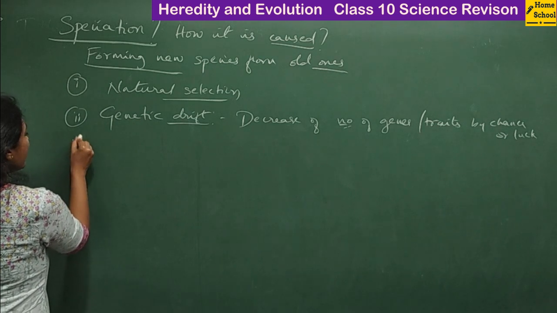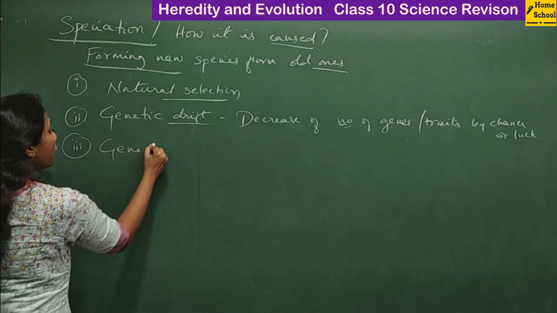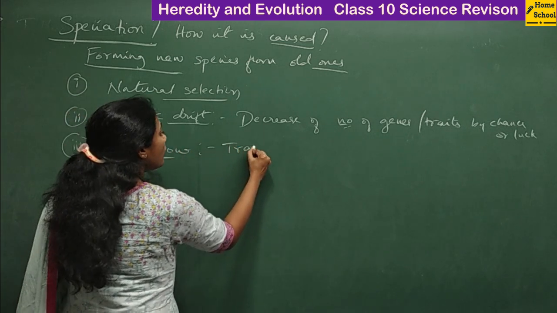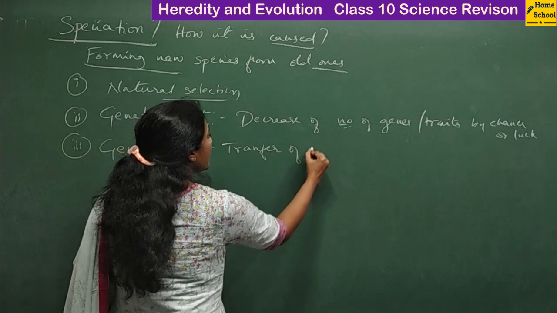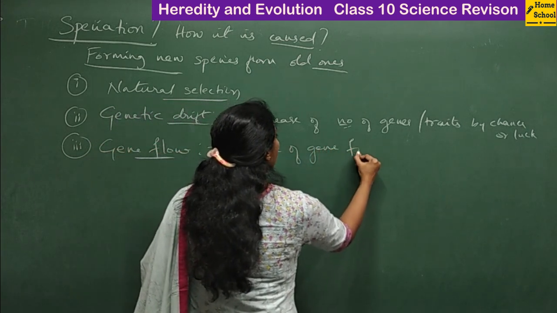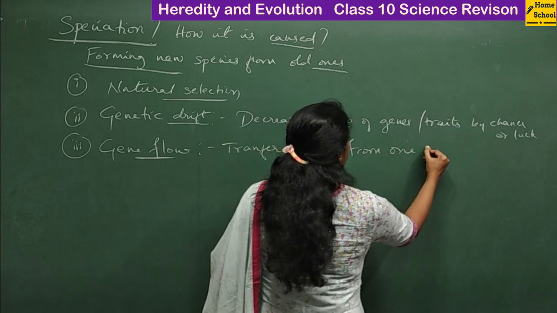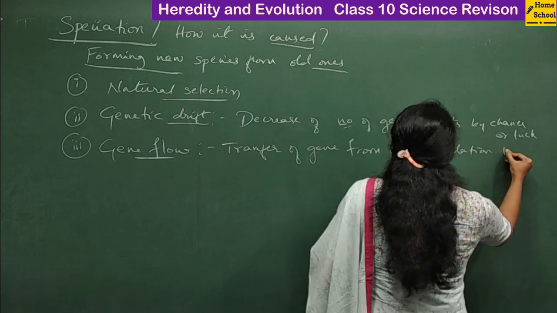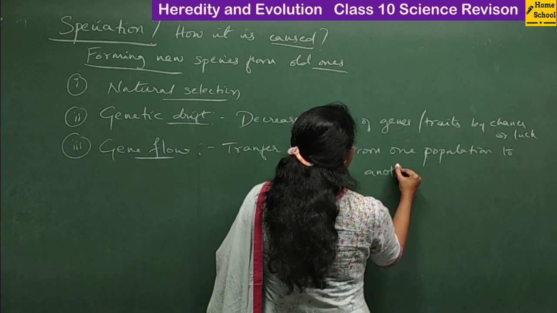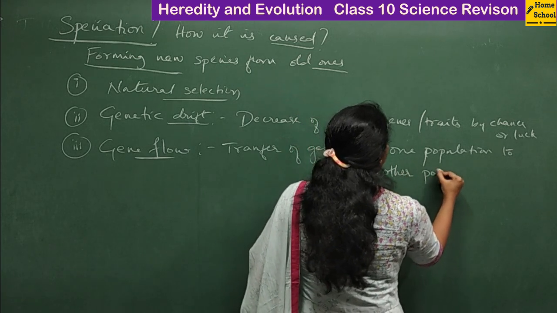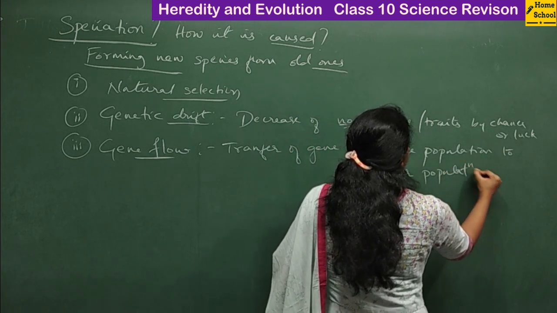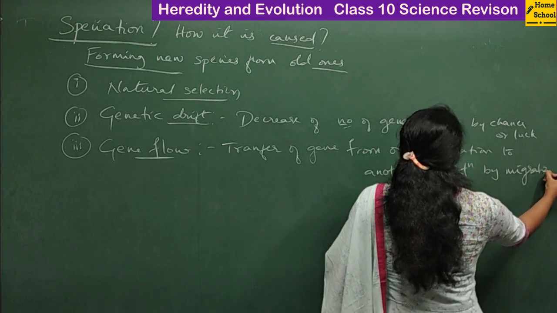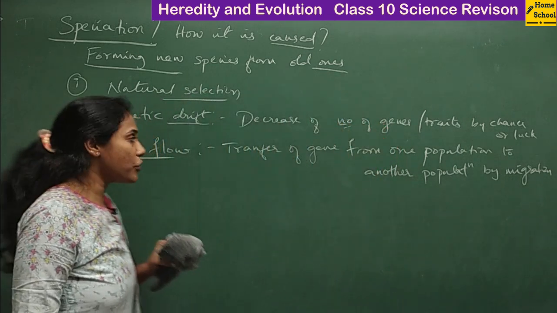And the third reason is very important: gene flow. So what do you mean by gene flow? It is the transfer of genes from one population to another population by migration. That is called gene flow. So this is the third reason why speciation takes place.